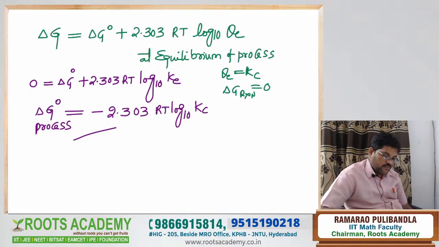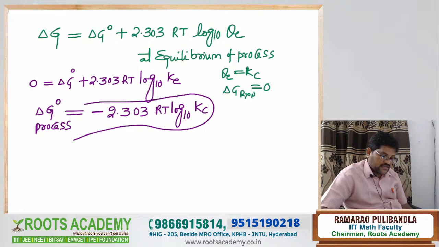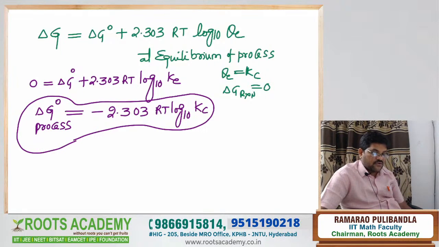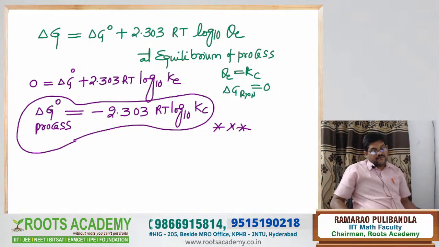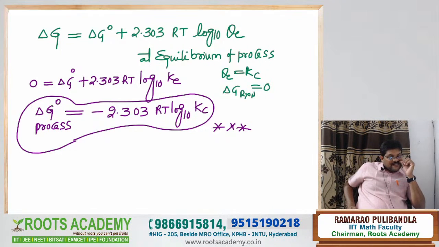So this is the important relation between delta G naught of the process and the equilibrium constant of the reaction. Easy, Nana? Main equation: delta G of the reaction is equal to delta G naught of the reaction plus 2.303 RT log to the base 10 QC.